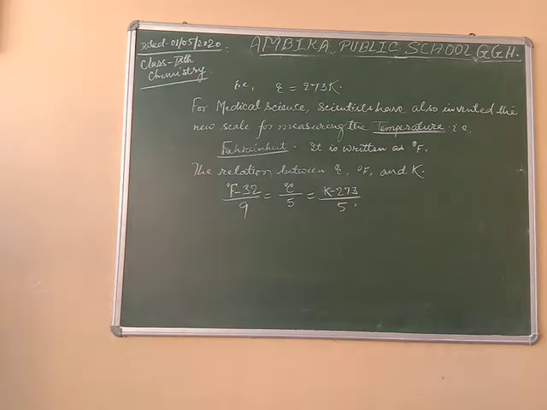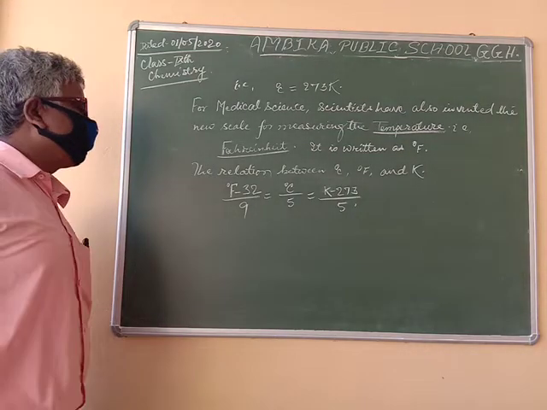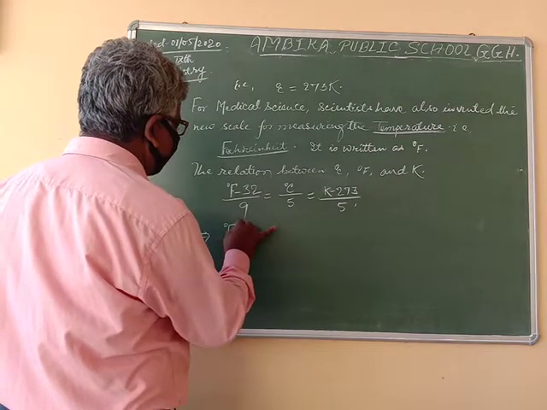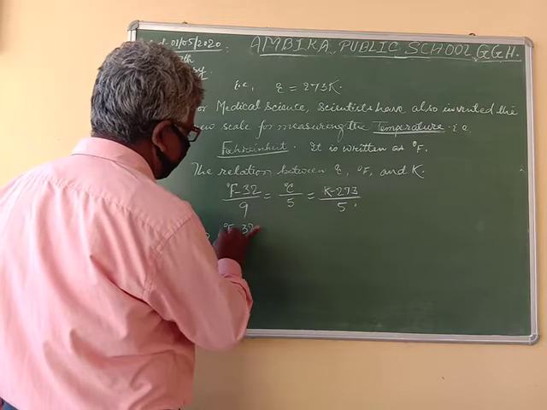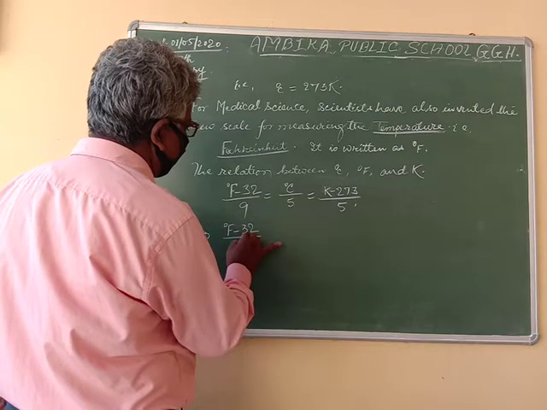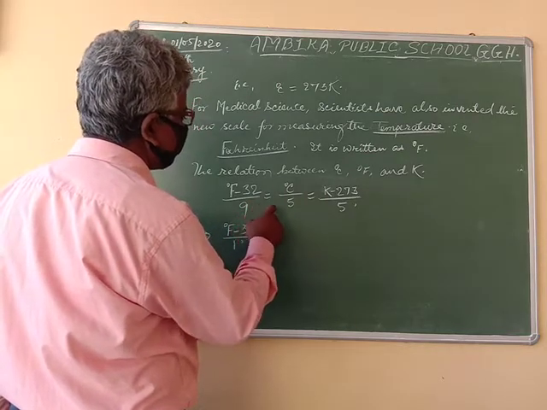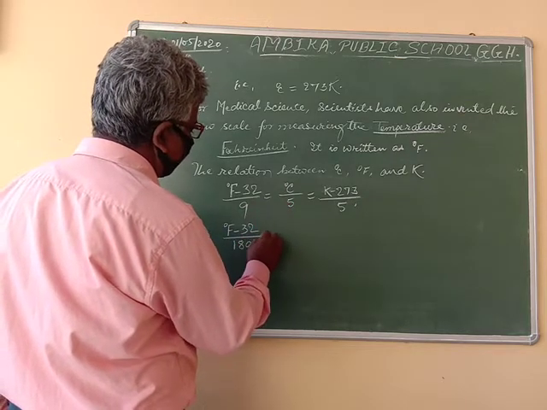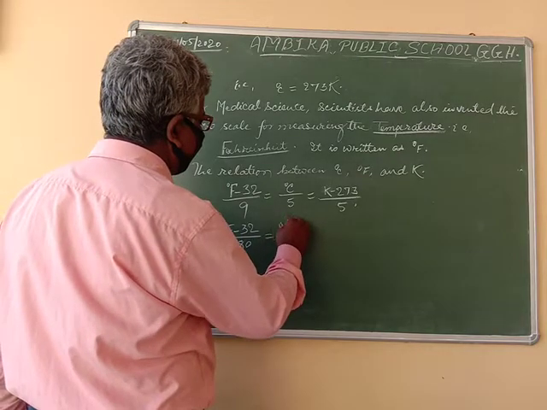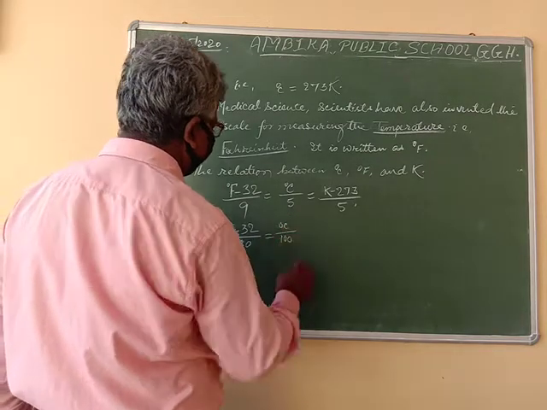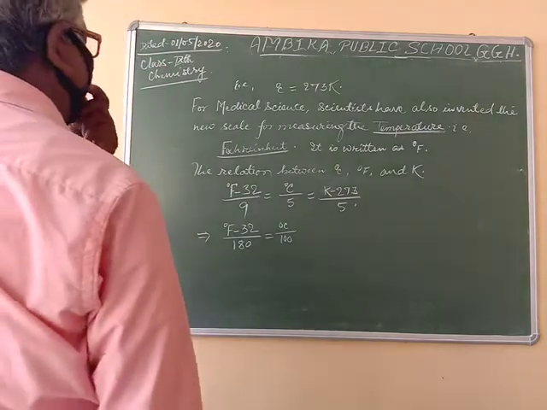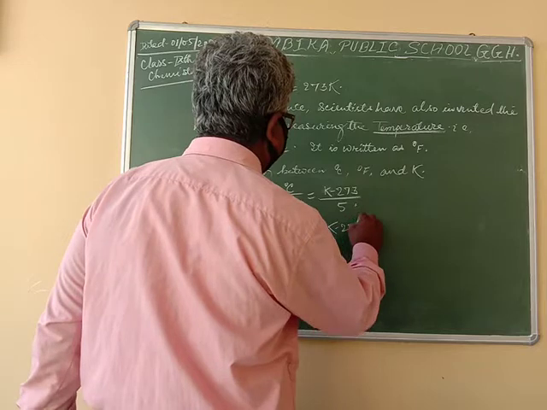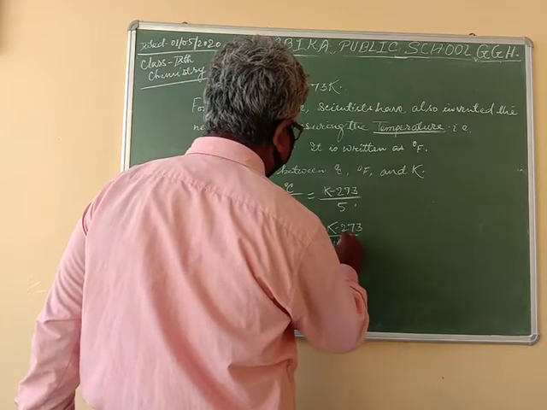In the standard scientific notation, it can be written as (F degrees minus 32) oblique 180 is equal to degree C by 100, is equal to (K minus 273) oblique 100.